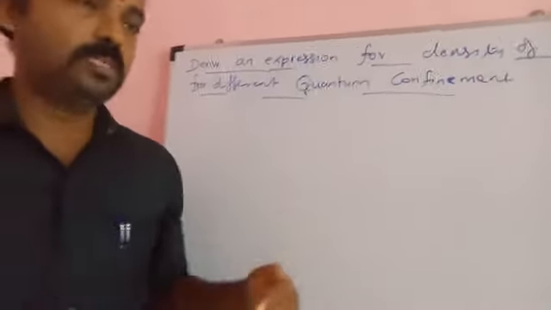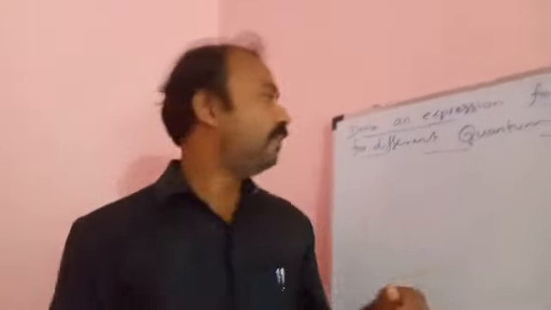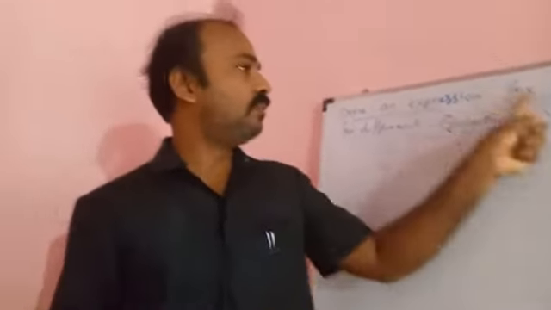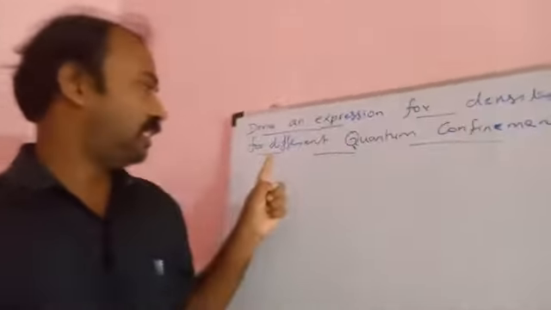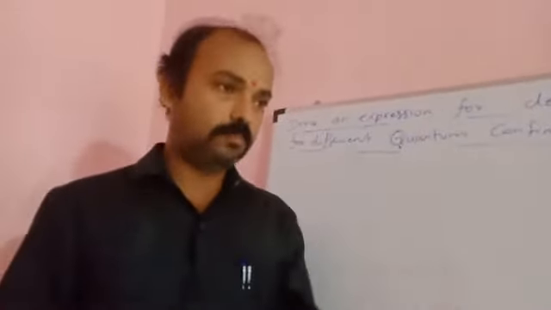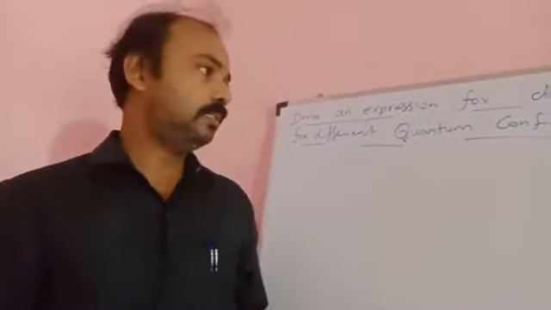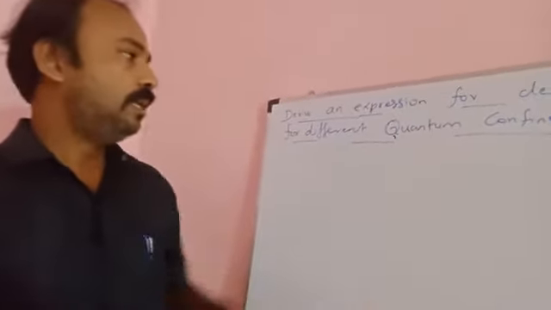The same question may be asked in different ways, that is, derive an expression for density of state for quantum well, quantum tube, and quantum dot. That is also the same answer.